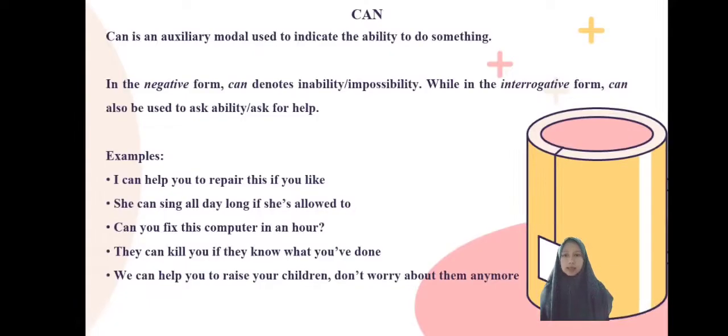First is can. Can is an auxiliary modal used to indicate the ability to do something. In addition to showing ability or potential, can also be used to ask permission. In the negative form, can denotes inability or impossibility, while in the interrogative form, can is also used to ask about ability or ask for help.